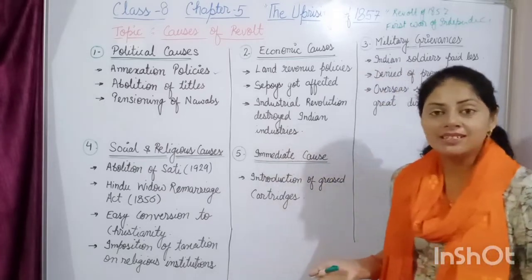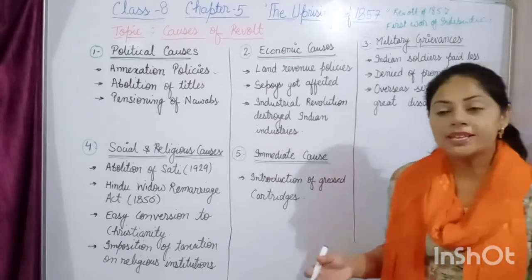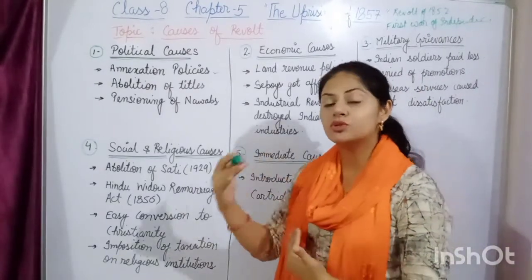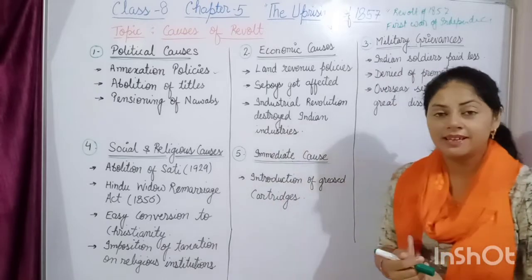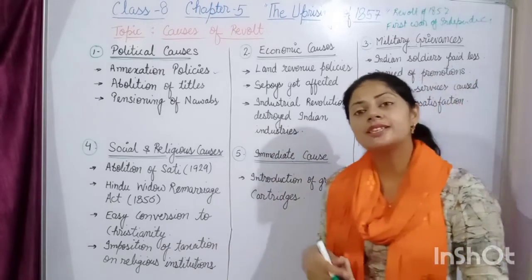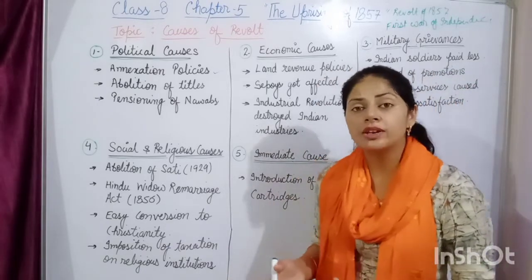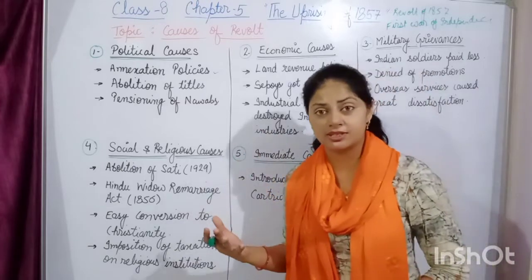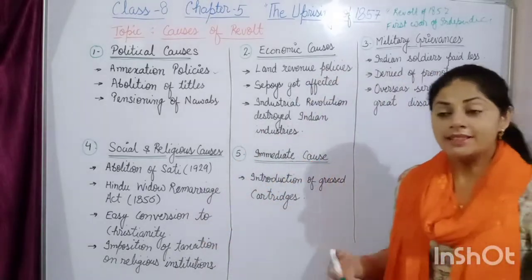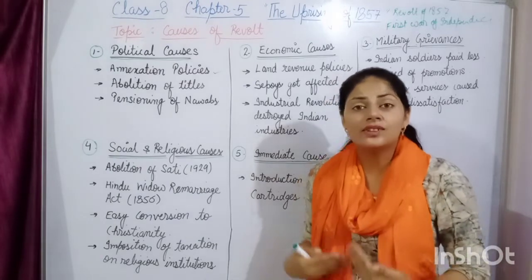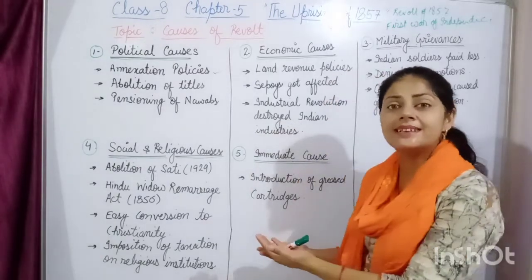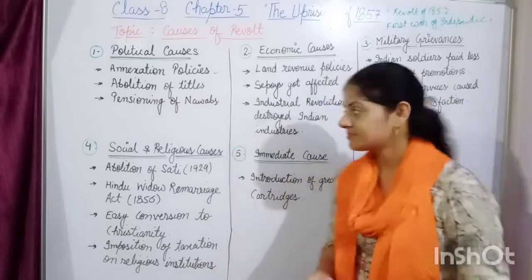As a result, you all know what happened: because the revenue demand was so high, the peasants and the zamindars were not able to pay it, and as a result they lost their land which they had been sowing from generation to generation. This led to a feeling of dissatisfaction among the peasant class and the zamindar class.